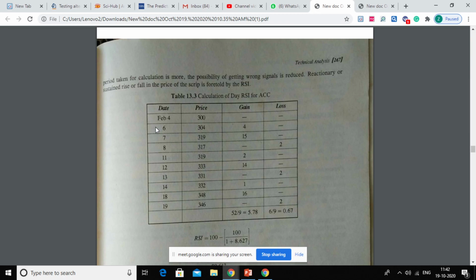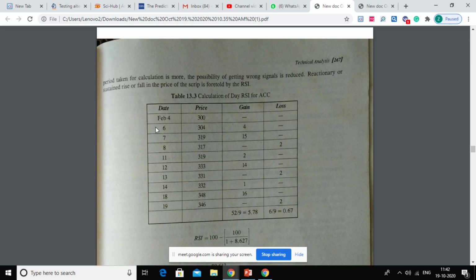I allotted you people a task. You are required to do a Google search and find out which are the software for technical analysis and what type of indicators investors or analysts are using nowadays, because the content of the book is maybe from a decade ago, and at that time technical indicators were like head and shoulders or RSI.